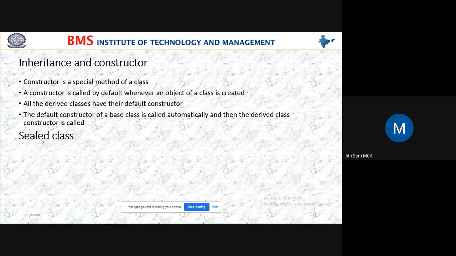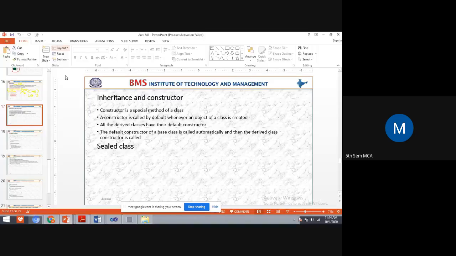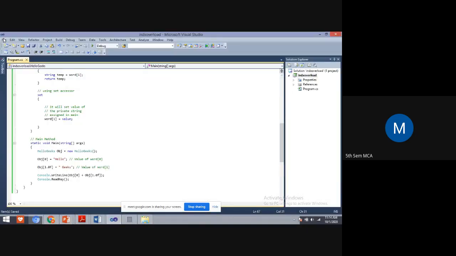When you declare any class with the sealed keyword, you cannot inherit that particular class. In yesterday's class, I showed you the program.